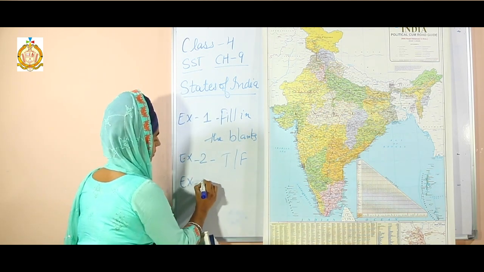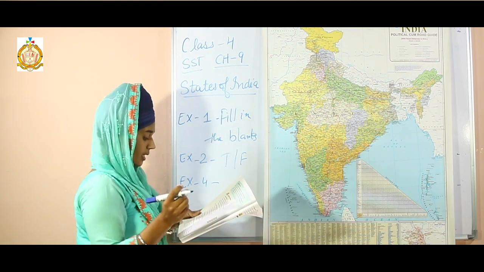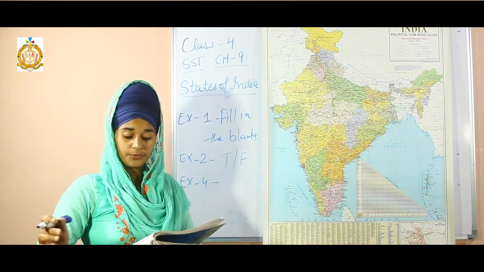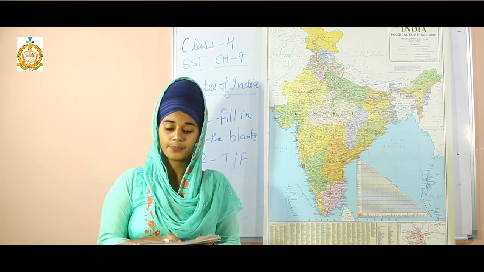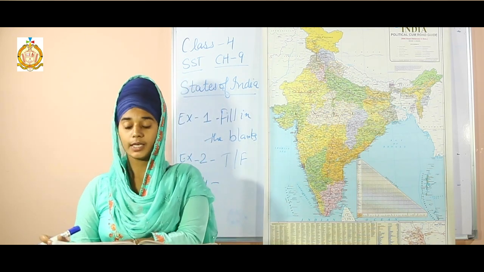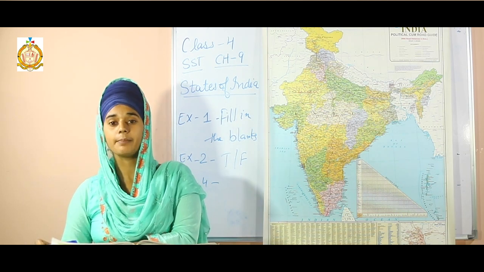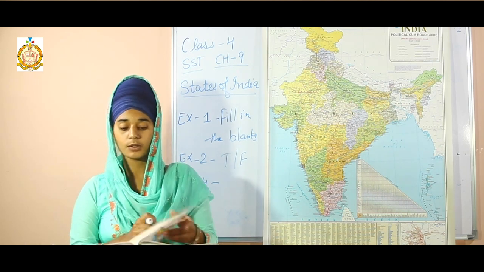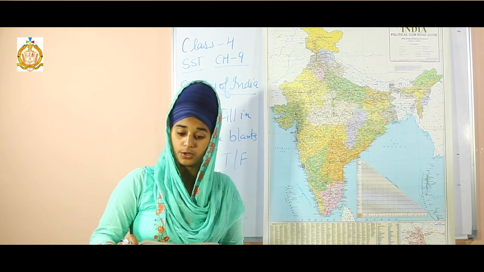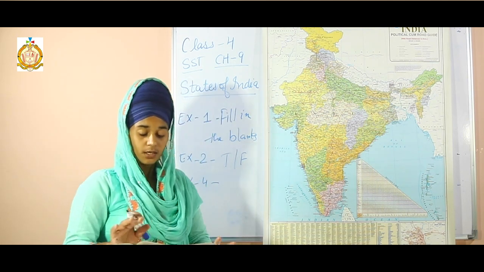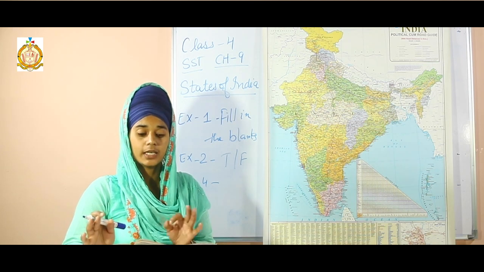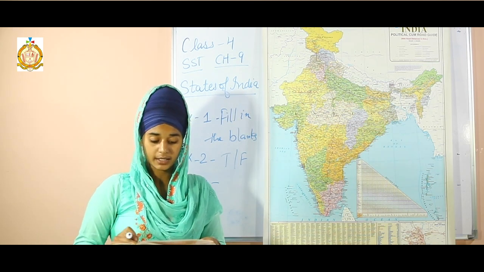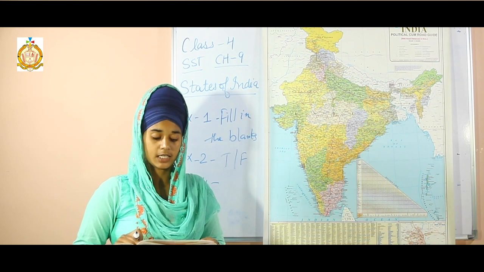Then exercise 4, that is write the capital cities of the following states and union territories. There is a map also in your book. Look at your book, page number 63, there is a map. Look at that map also, and on page number 64 all the states are written with their capitals. So study it carefully, then solve exercise 4.